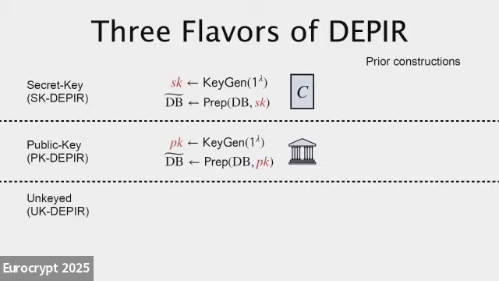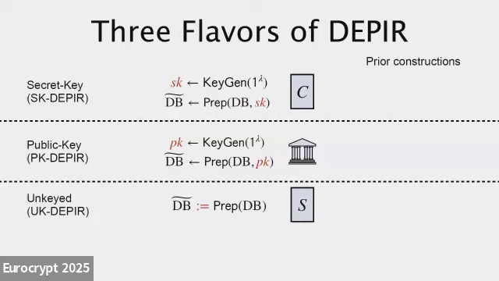Then there's public key DPIR, which is essentially the same, except that the key can now be public, and you can think of many clients as having access to the same public key. Here, I would think of there being some trusted third party that does the preprocessing and hands the database to the server. And finally, there's this most recent notion of unkeyed DPIR, where there's no key at all, and the preprocessing is a purely deterministic computation that the server can do itself.